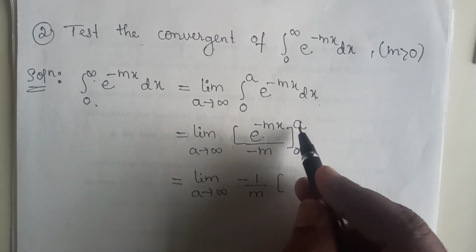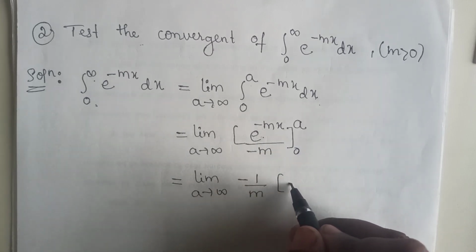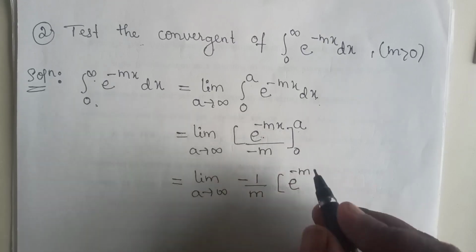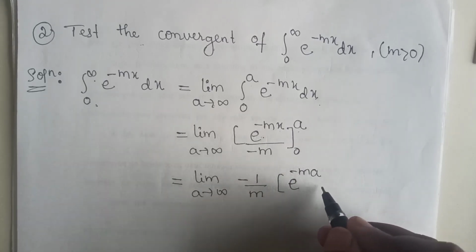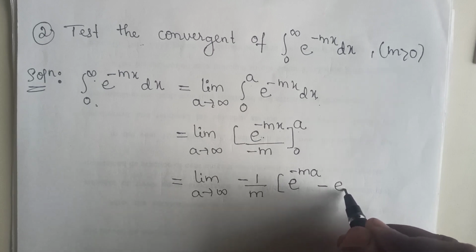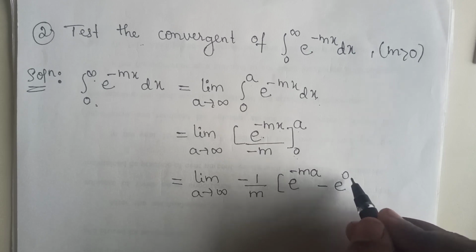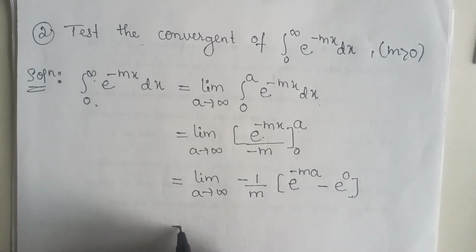Now we substitute the upper and lower limits: in the place of x we substitute the upper limit a, minus the lower limit 0, e raised to 0, which is 1.